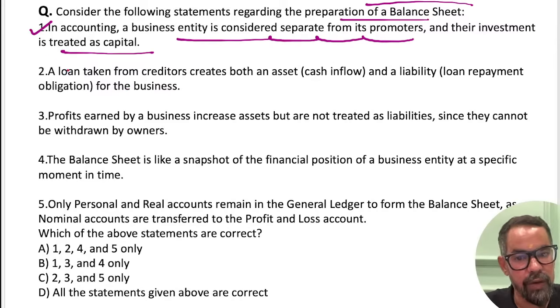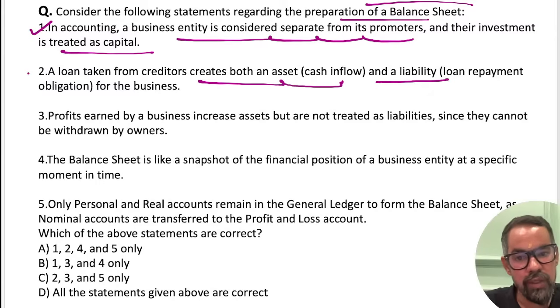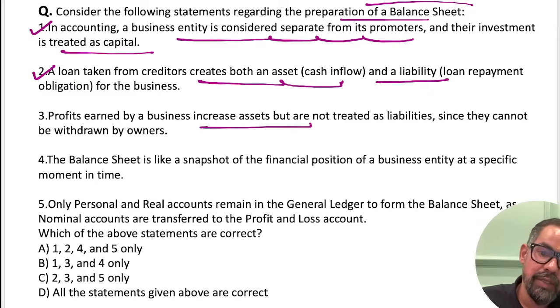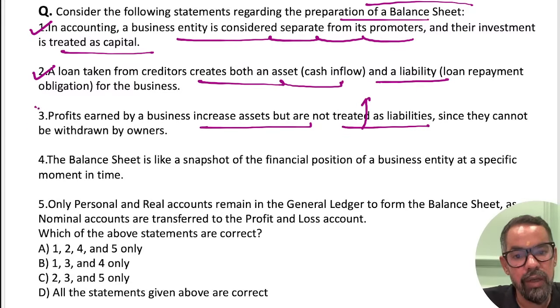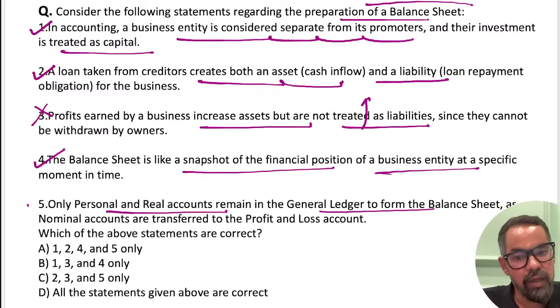First statement is right here. A loan taken from creditors creates both asset and liability. This is also true. Third one: profit earned by business increases asset but not liability. It also increases the liability, retained earnings, right? Basically the owner's money, stake in the business. The balance sheet is like a snapshot of financial position, assets equal to liabilities in this. Only personal and real accounts, general ledger, they get increased. Okay?